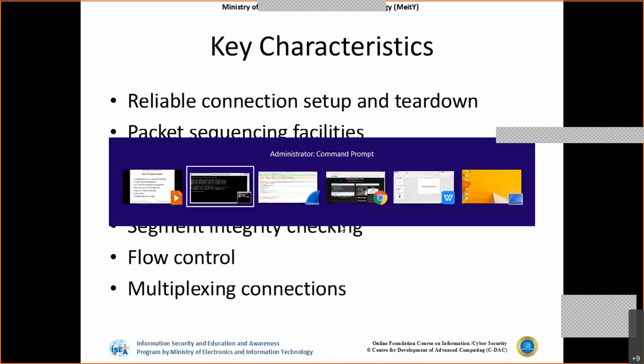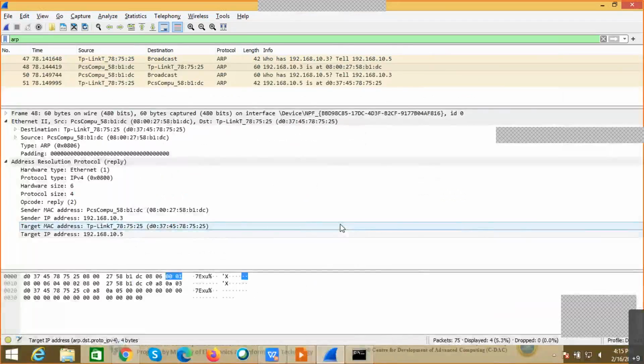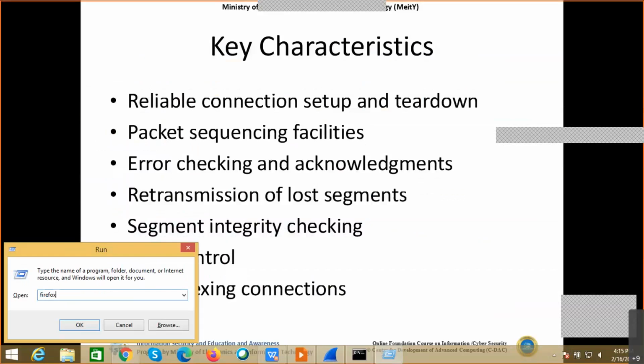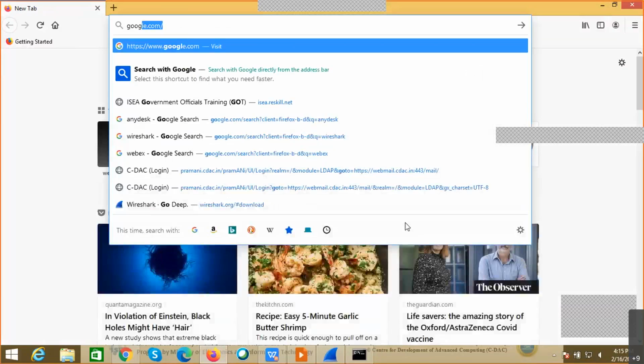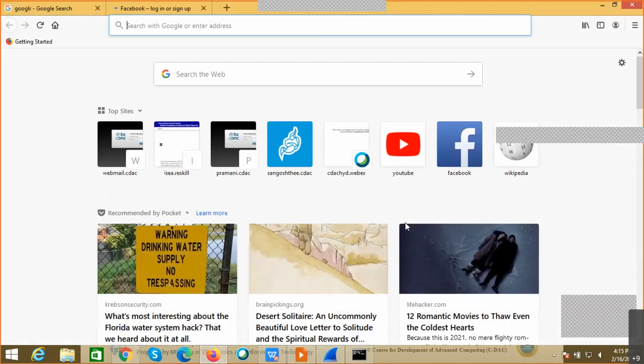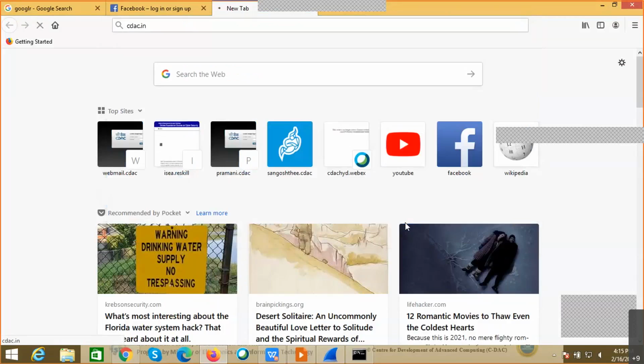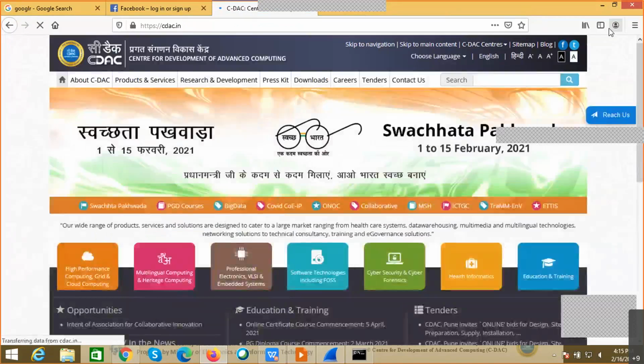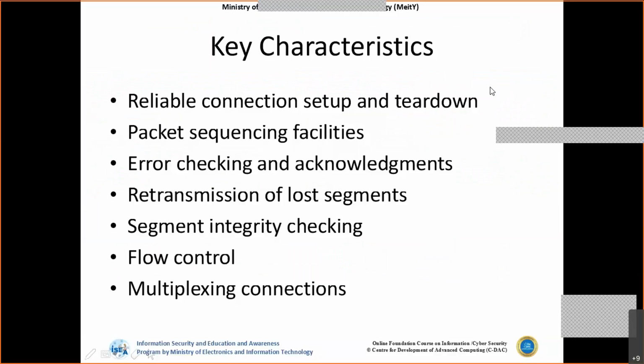Now let's say I am, sorry, the browser is not open. Now let's say I am opening a browser. Okay, now here I'm opening google.com. At the same time, I may be opening facebook.com. At the same time, I may be using some other website. So now on a single browser itself, I'm opening a lot of websites. But as you can see, my browser is one, but I'm trying to browse multiple websites. How is this possible? Because of multiplexing of connections using the transport layer.